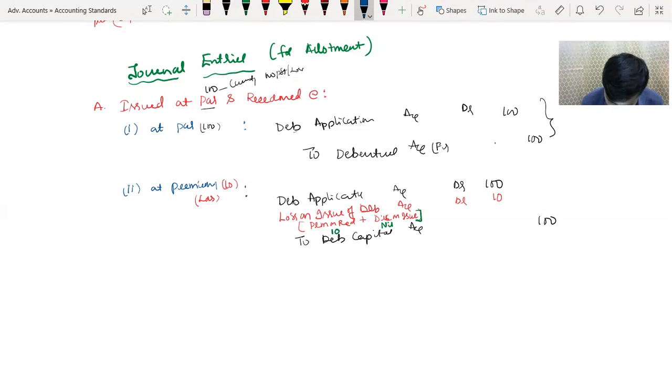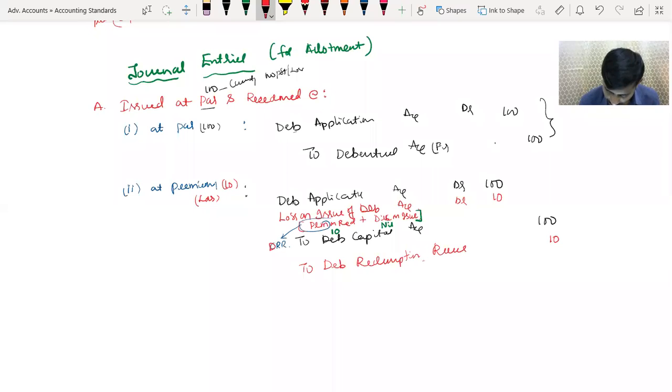For this premium alone, DRR has to be created. So the entry is: to debenture redemption reserve, 10 rupees.